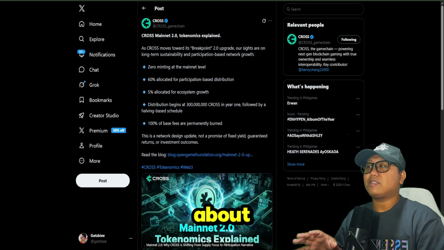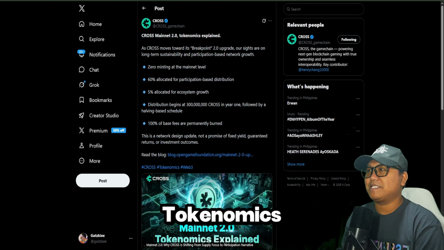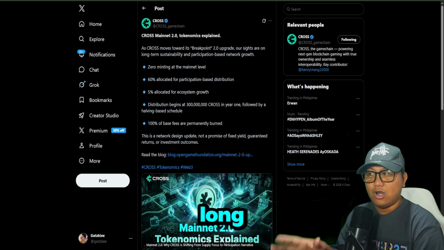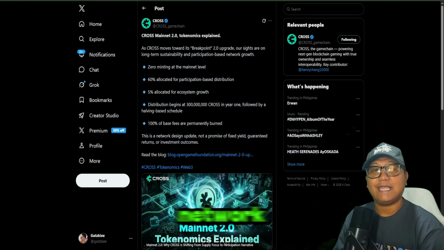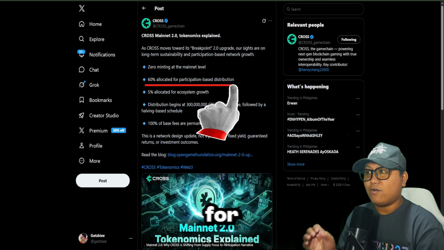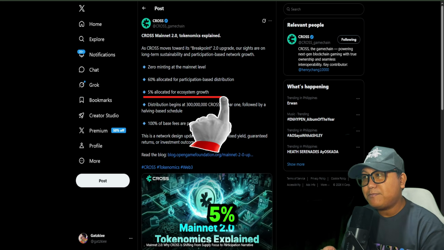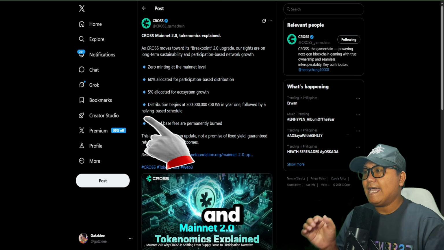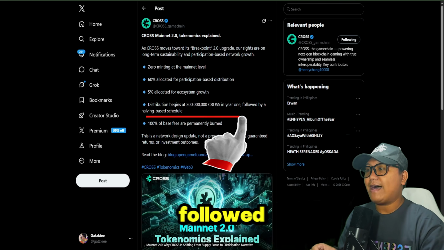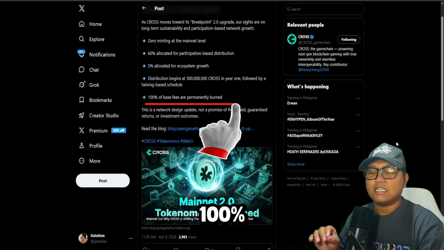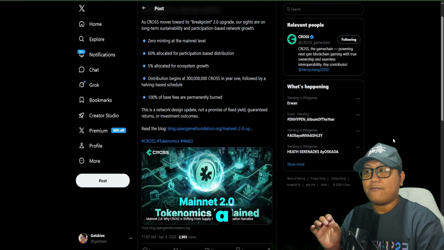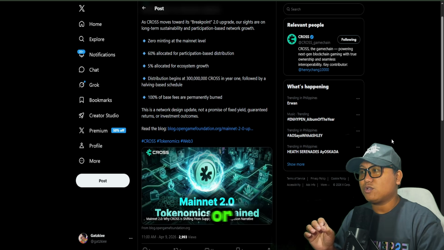Okay, and then let's talk about our cross Mainnet 2.0 with tokenomics, guys. As cross moves towards its Breakpoint 2.0 upgrade, our sights are on long-term sustainability and participation-based network growth. So zero minting at the mainnet level, guys. 60% allocated for participation-based distribution, 5% allocated for ecosystem growth, and distribution begins at 300 million cross in year one, followed by a halving base schedule. 100% of base fees are permanently burned. This is a network design update, not a promise of fixed yield, guaranteed returns, or investment outcomes.